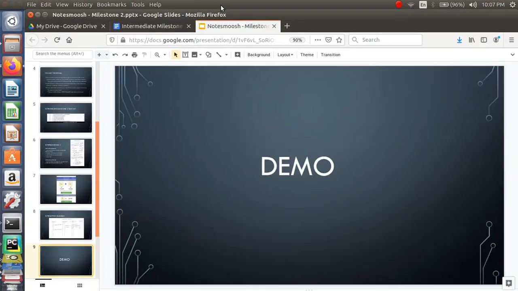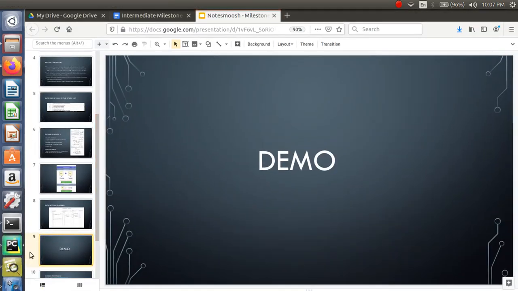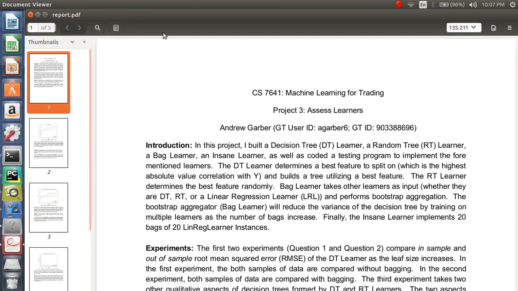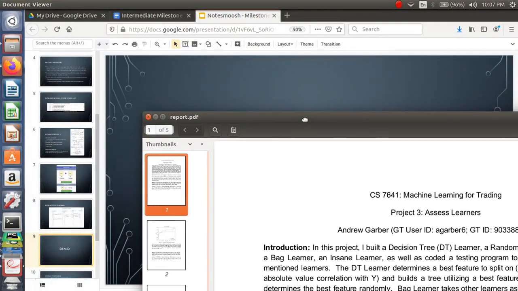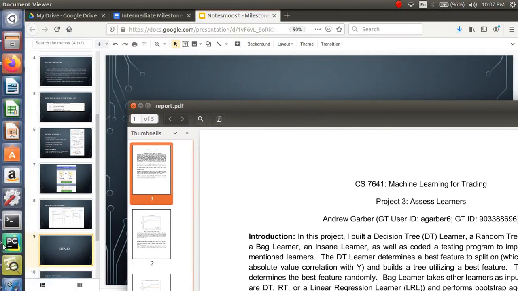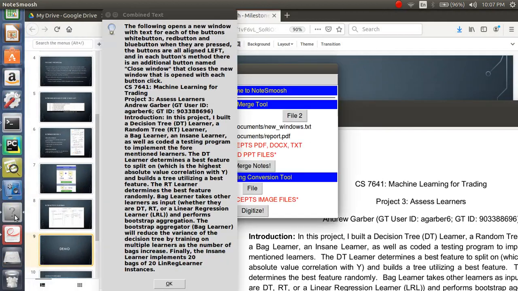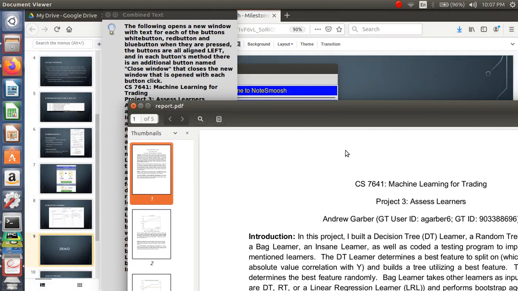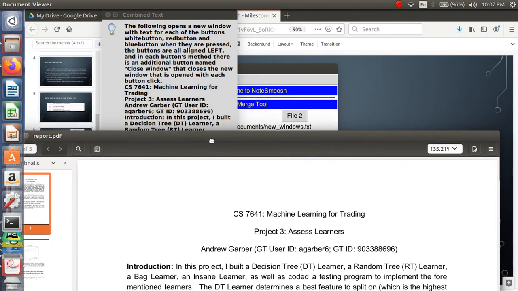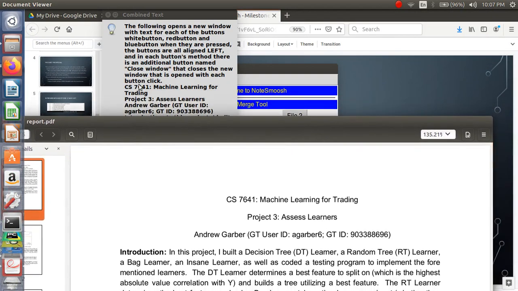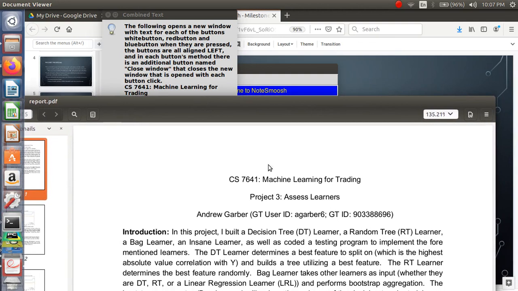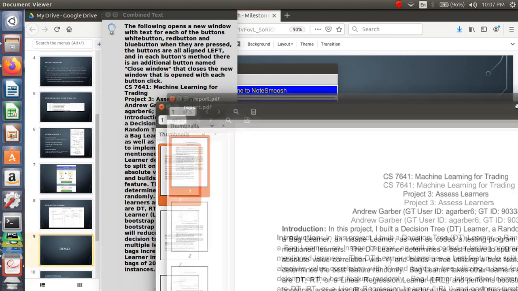All right. I don't know why I did that. Let's get it back over here. All right, so open up the tool again too. Okay. So here we see, yep, starting over at the CS 7641 machine learning for trading, they start getting the text in there. And same sort of thing here.